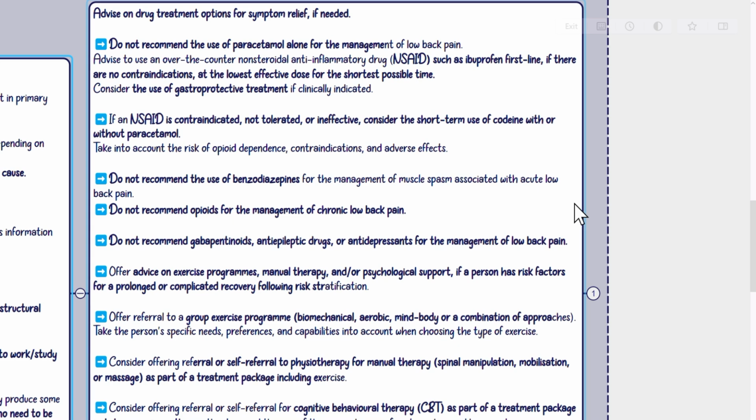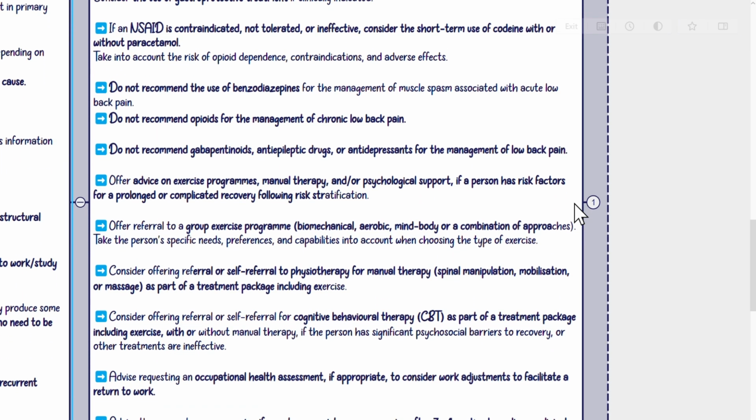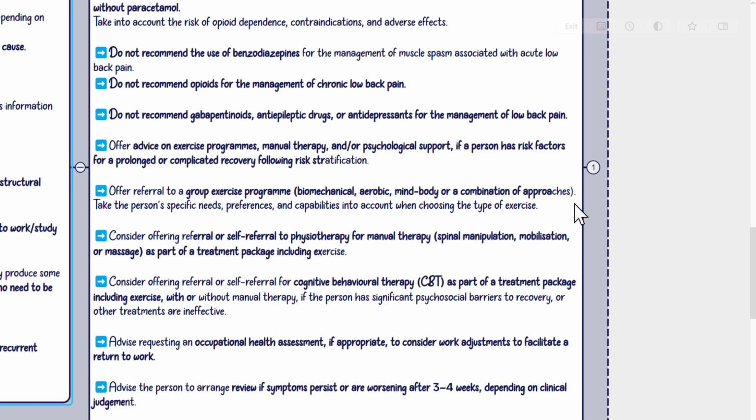If an NSAID is contraindicated, not tolerated, or ineffective, consider the short-term use of codeine with or without paracetamol. Take into account the risk of opioid dependence, contraindications, and adverse effects. Do not recommend the use of benzodiazepines for the management of muscle spasm associated with acute low back pain. Do not recommend opioids for the management of chronic low back pain. Do not recommend gabapentinoids, anti-epileptic drugs, or antidepressants for the management of low back pain. Offer advice on exercise programs, manual therapy, and/or psychological support.